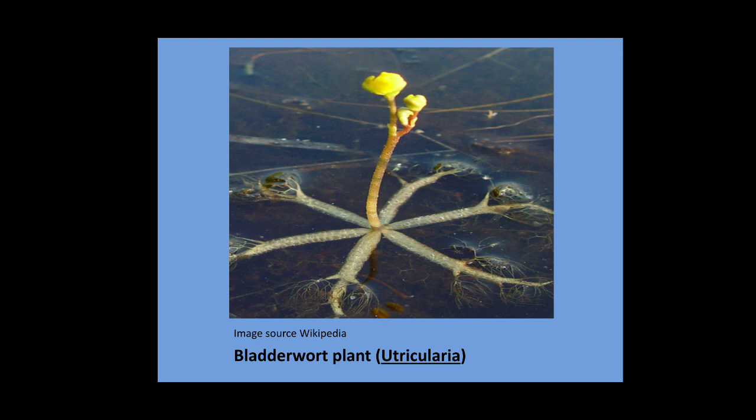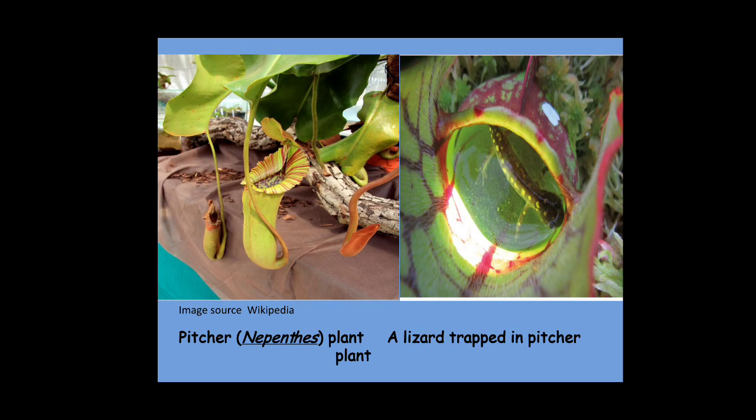This is the scientific name of bladderwort. This is the picture of the Nepenthes plant. A lizard is trapped in a pitcher plant, as you can see. After some time, it will die inside that pitcher trap, and within a few days it will get digested by the enzymes present in the pitcher plant.